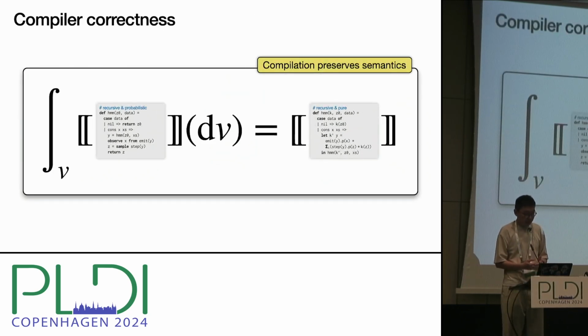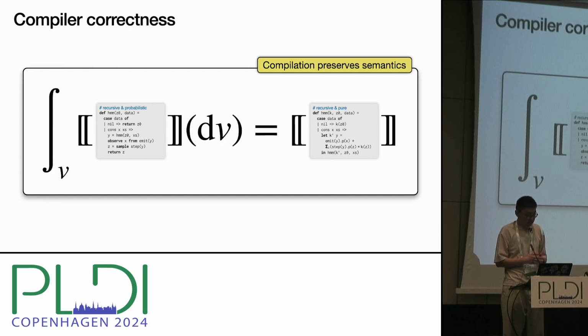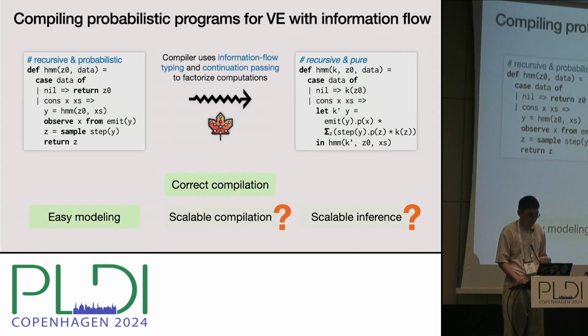This pure computation computes the marginal likelihood of the original probabilistic computation. We prove that the compilation is correct with respect to this notion of semantic preservation. The theorem is a consequence of the non-interference property of the information flow type system. Now that compilation is proved correct, we assess if compilation and inference scale.